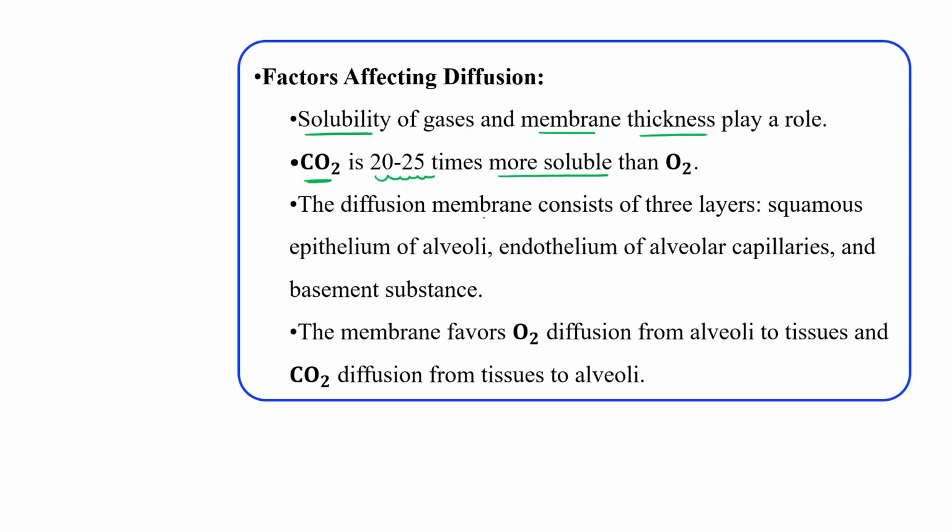The diffusion membrane consists of three different layers: first, the squamous epithelium of the alveoli, then the endothelium of the alveolar capillary, and the basement substance. This membrane favors oxygen diffusion from the alveoli to the tissue and carbon dioxide diffusion from tissue to alveoli. So the thickness of the membrane is one important factor, and the second is the solubility of the gases.